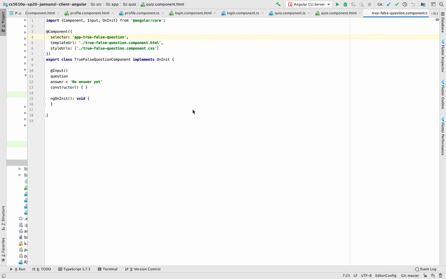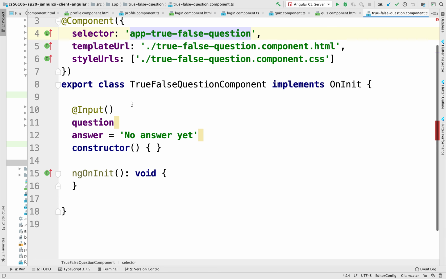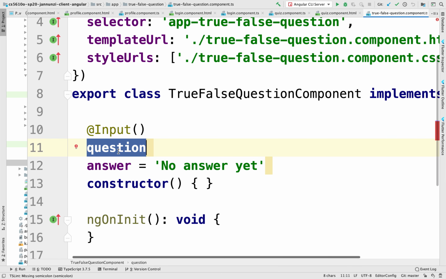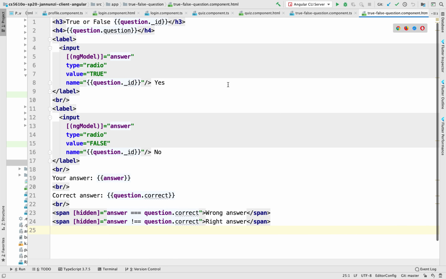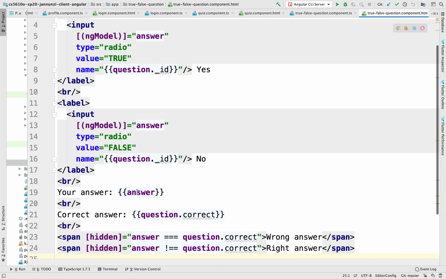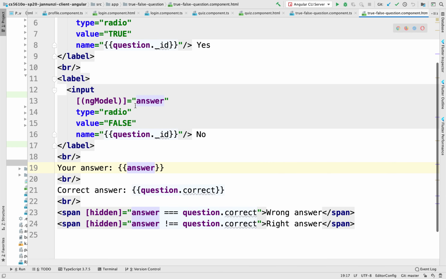And once we pass the question, we would bind the question attribute to this local question object, which we could then render in the HTML as either true, false, or checkboxes. Then a user clicked on a particular radio button and provided an answer, and then we could grade the answer right here by comparing whether it was correct or not, and highlight whether it was good or not. So that's as far as we got in the front end.